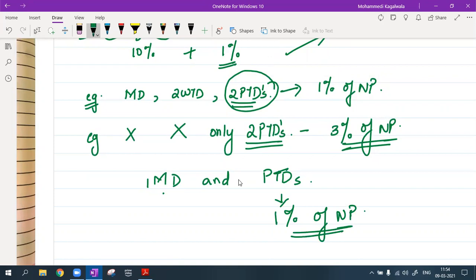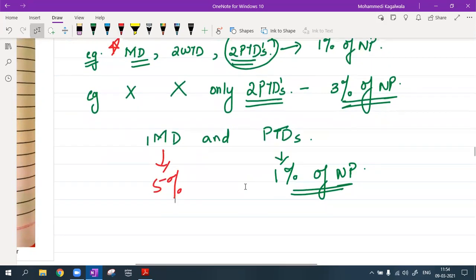Because MD is also present. In this situation it is 5% plus 1%. Sorry? It's 5% plus 1%, not 5 plus 6. Okay.